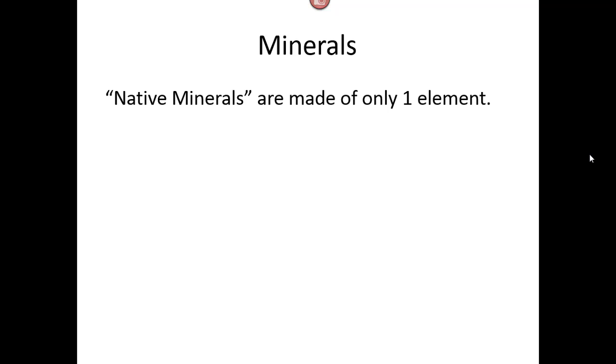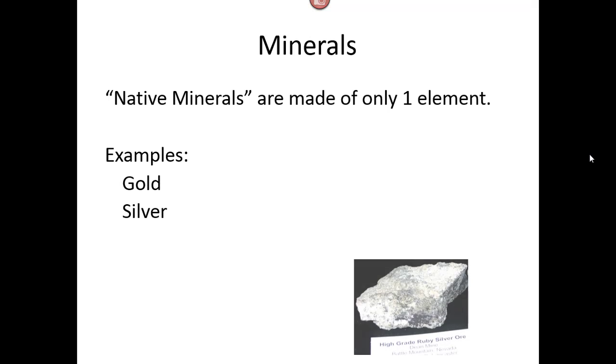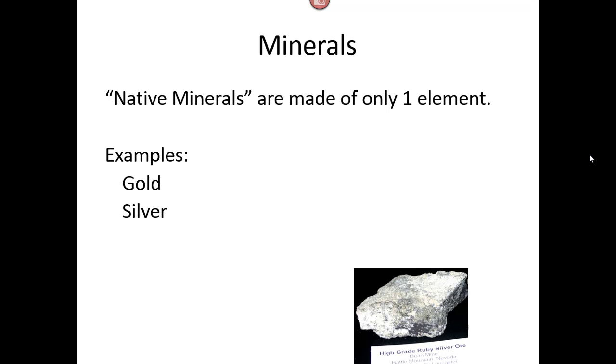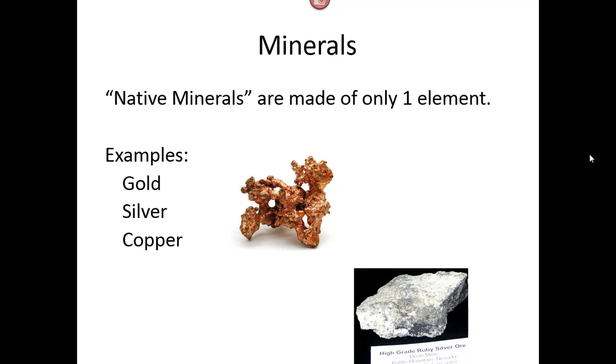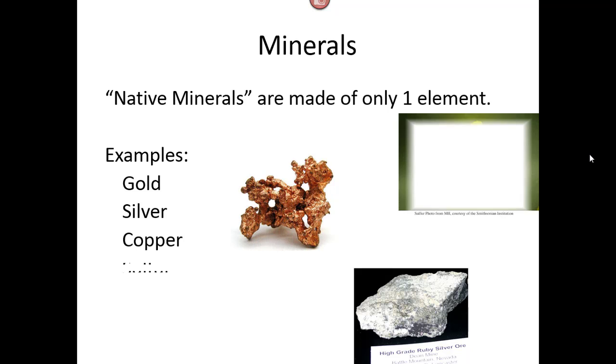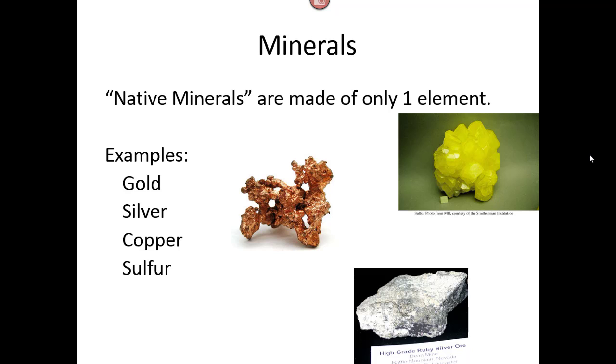There's one special category of minerals called native minerals, and those are the ones that are made of only one element. Things like gold and silver, the precious metals that you typically think of are minerals. Copper is another one. Sulfur is a different one. It's a non-metal. That is a native mineral. And diamond, which is made of all carbon.